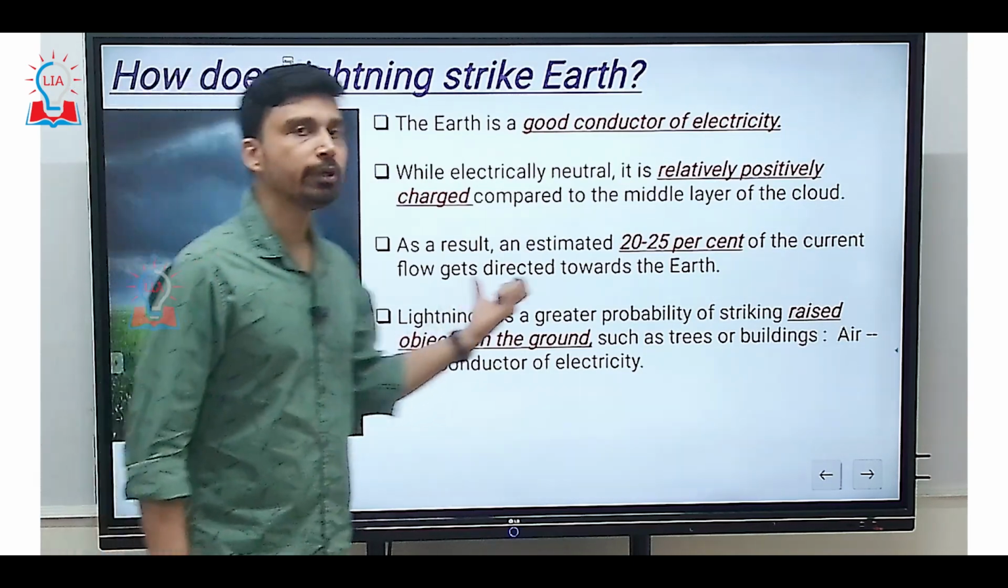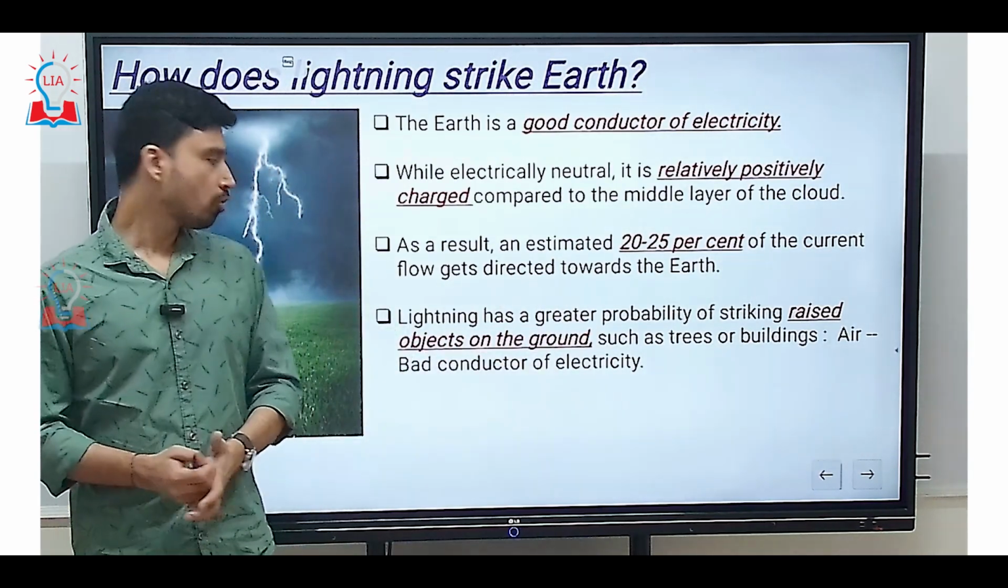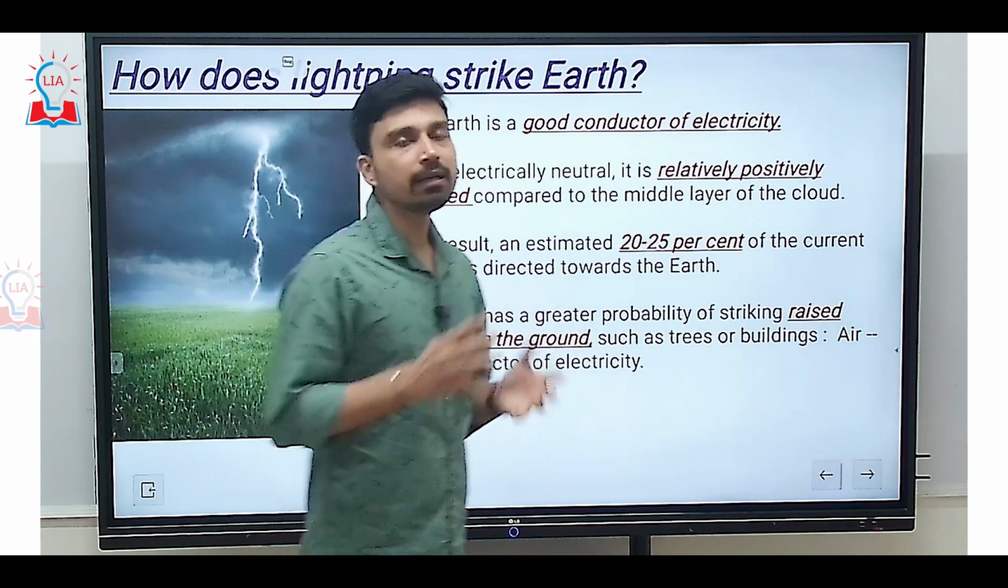Lightning has a great probability of striking raised objects on the ground, such as trees or buildings. This is because air is a bad conductor of electricity.